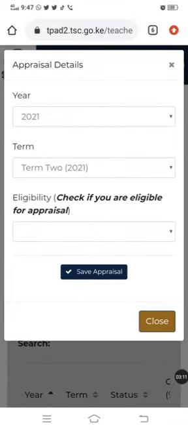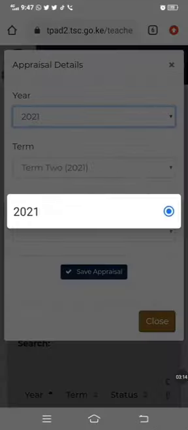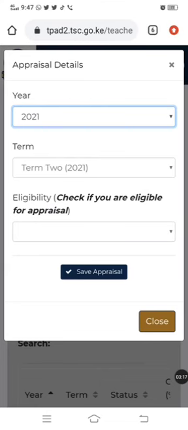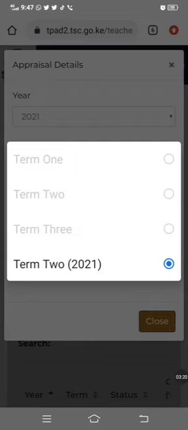You press there. So as you can see, here is 2021, and if you click there, it is the only one which is activated. Term. We have term 1, term 2, term 3. No, we have term 2 in brackets 2021. I believe why it is in bracket is because we already had another term 2 in 2020, so it can be a bit confusing. So I think that is why they've blurred the others and they've put term 2 2021 in bracket, because this corona period kind of also got us mixed up with the Tpad. But thank God the Tpad guys at TSC, they've sorted us out. So you choose this one. It's actually the one which is highlighted, so we choose it.